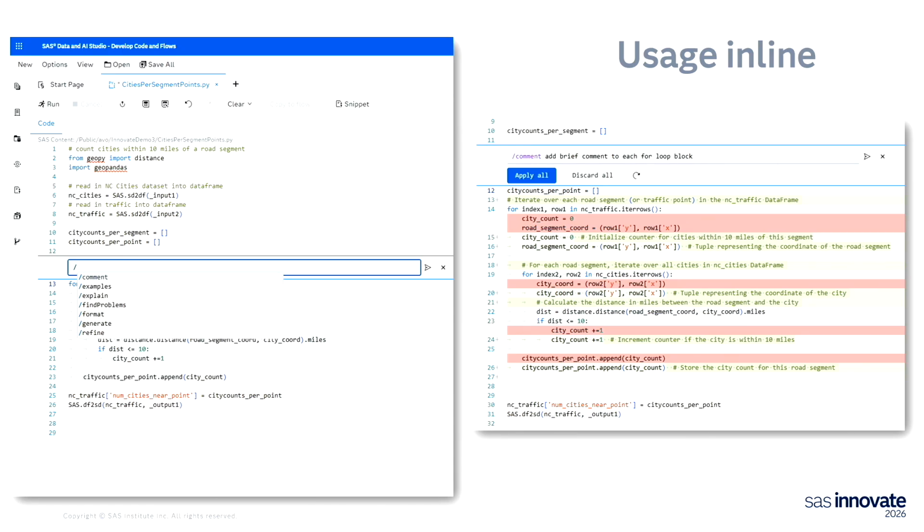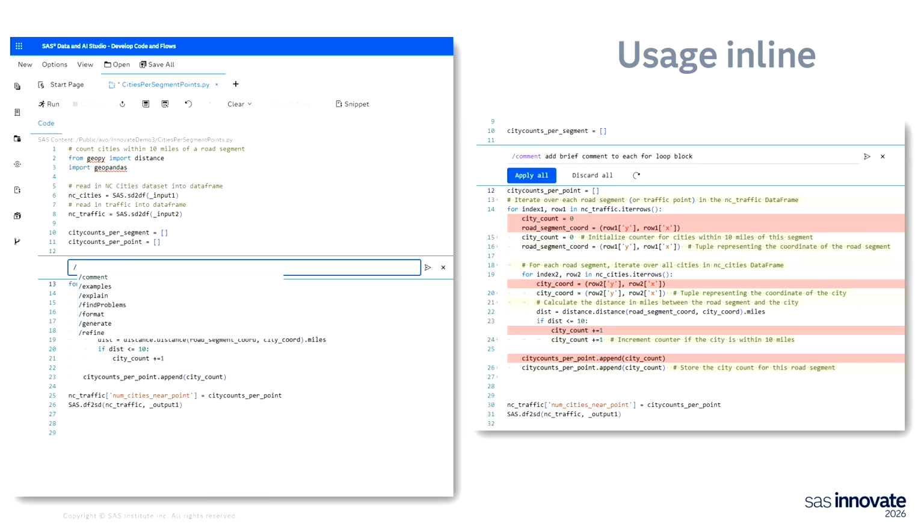And then on the right-hand side, this is what basically represents the outcome of one of these commands. In this particular case, I've been using the comment command with an additional modifier.